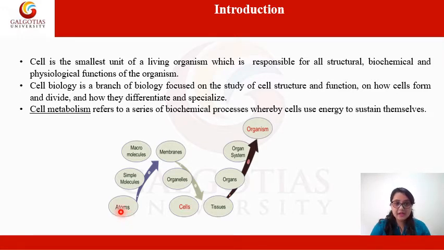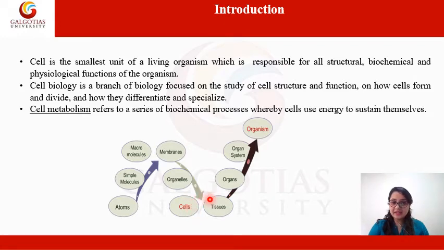Atoms make up simple molecules, which are larger in size and shape compared to atoms. Simple molecules lead up to macromolecules, comparatively bigger molecules, which form the membranes. The membranes then lead to the formation of organelles. Then this leads to the formation of cells, which are the smallest unit of the living organism.